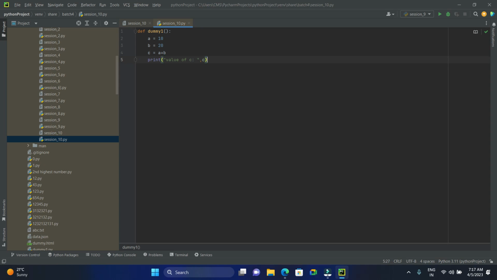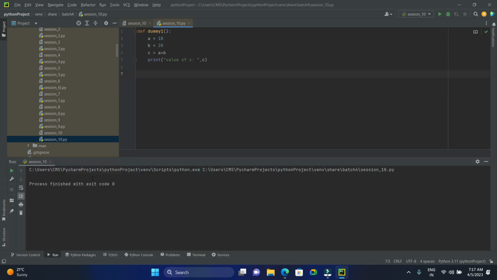But it's not showing anything. It's showing nothing because we haven't called the function. For this, you have to call the function. How do we call the function? Just come out of the loop and give the name of the function. That's it. If you run this now, the value of C is 30. Okay. Any doubts?